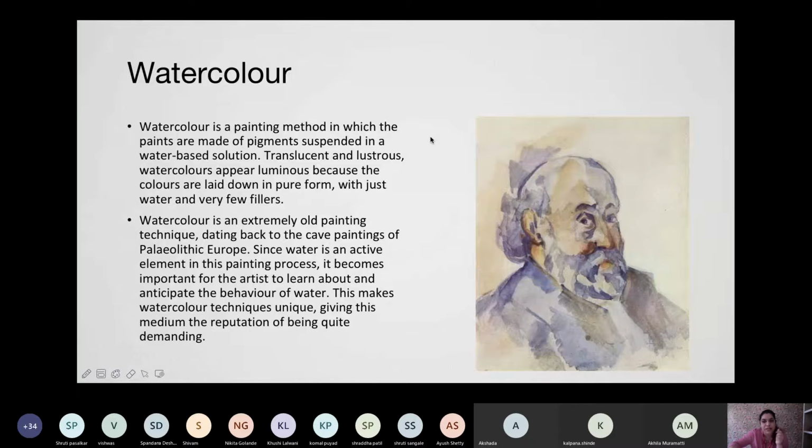On the right, you can see a beautiful portrait of a person, and you can actually make out that there are only 2 to 3 colors which are actually used in this painting, because there's a good mixing ability to the watercolors which is generally there.